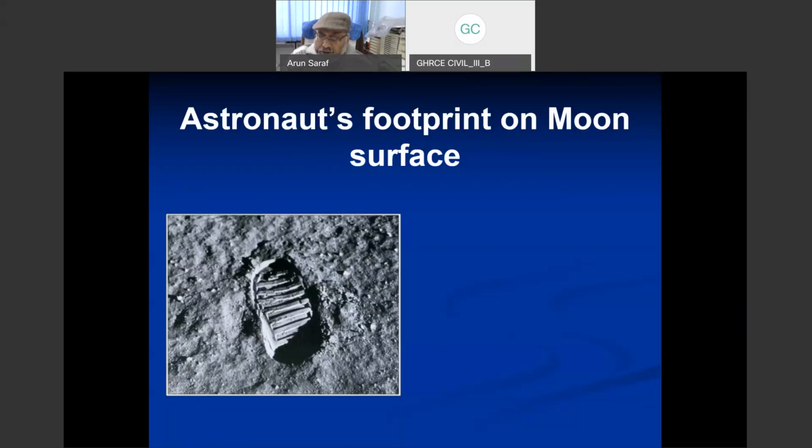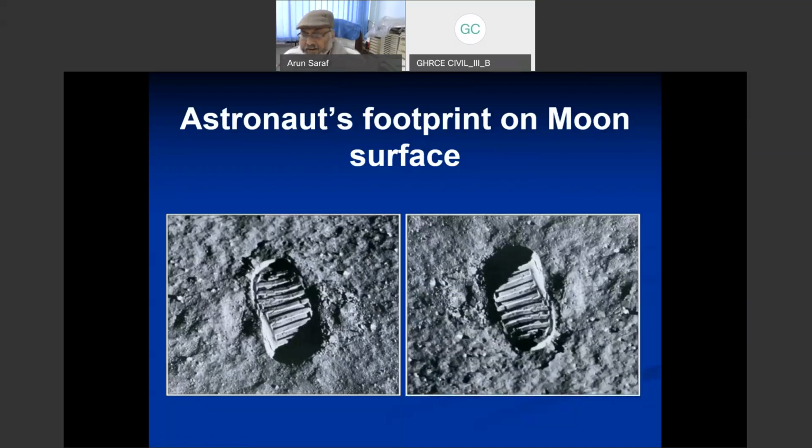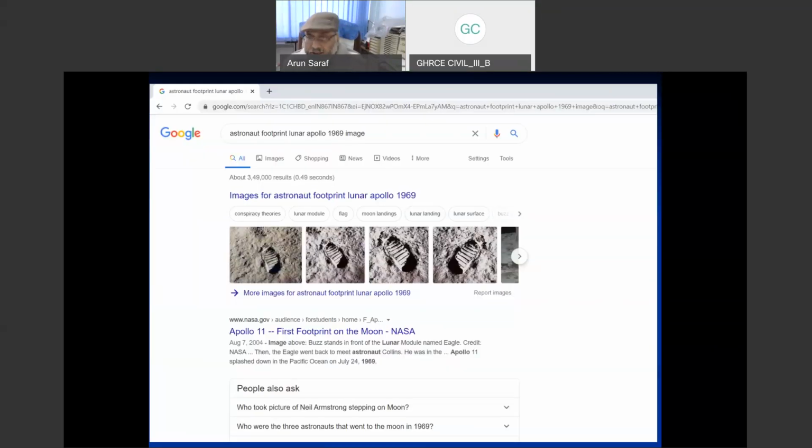So if I rotate this image by 180 degrees, now you can see this footprint has gone down. But even in the net today, Apollo images of 1969 all show this as a raised ground, whereas it should have been a depression.